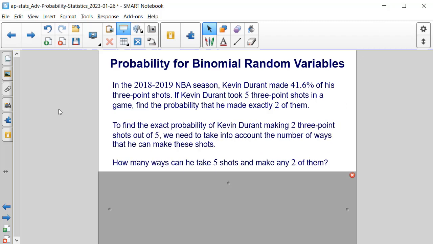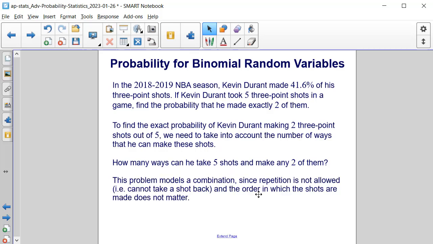So to find the exact probability of Kevin Durant making 2 three-point shots out of 5, we need to take into account the number of ways that he can make these shots. Well, how many different ways can he take 5 shots and make any 2 of them? We've already determined that the order in which he makes the shots doesn't matter. Therefore, the correct answer here is that it's a combination. The repetition is not allowed. In other words, you cannot take a shot back. And as I said, the order in which the shots are made does not matter.